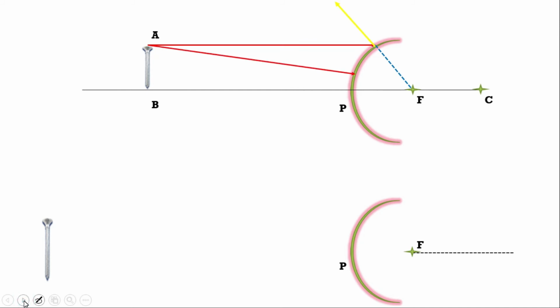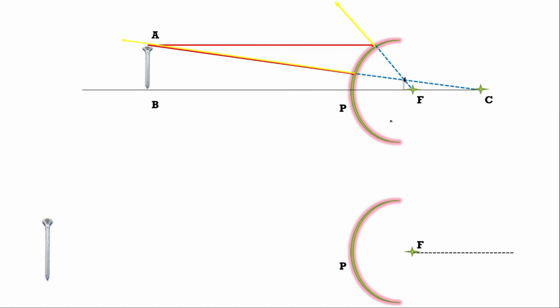The second ray, coming in the direction of the center of curvature, after reflection will go back along the same path as it came. We observe these two light rays meeting at this point, so at this point we get the image A'B' of object AB. See, the image is very small in size and very diminished.